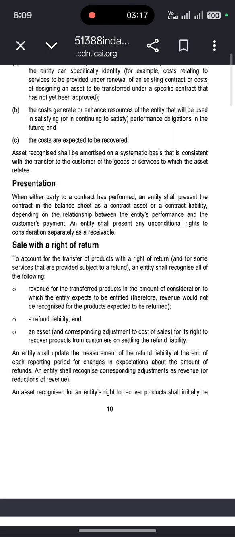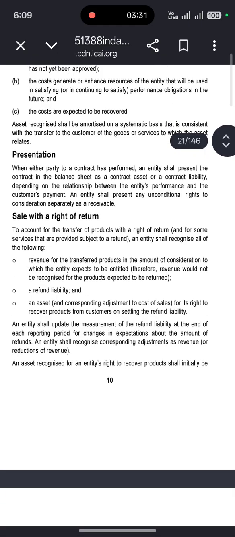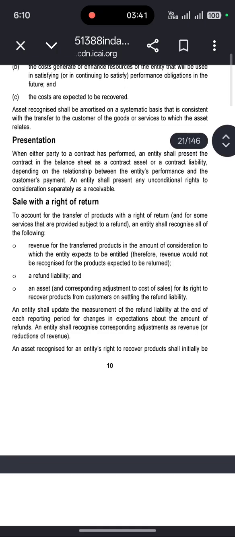Sale with return or right of return: to account for the transfer of products with the right of return, and for some services that are provided subject to a refund, an entity shall recognize all of the following: revenue for the transferred products in the amount of consideration to which the entity expects to be entitled. Therefore, revenue would not be recognized for the products expected to be returned.